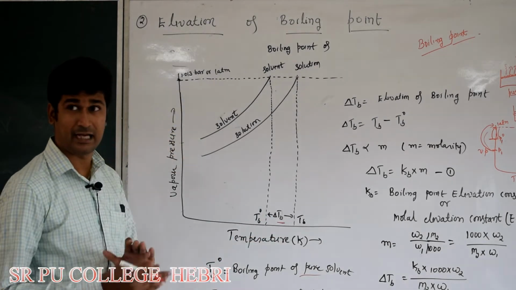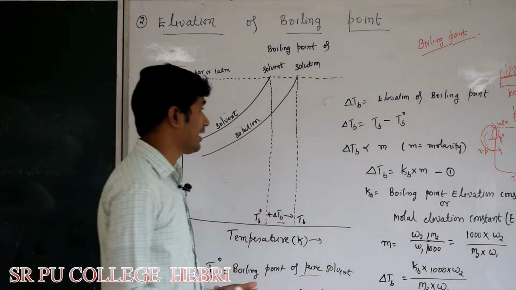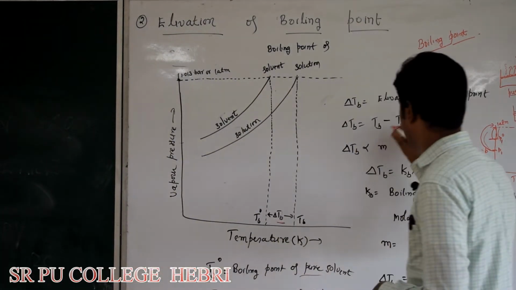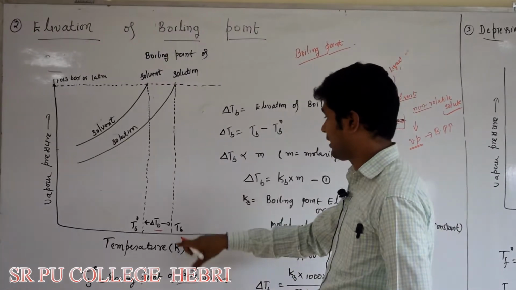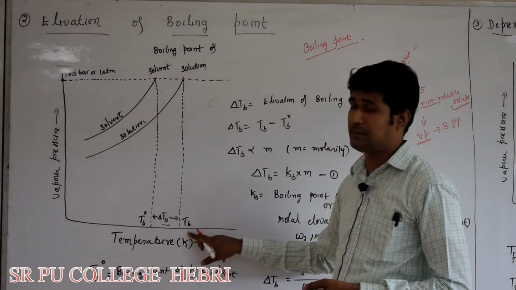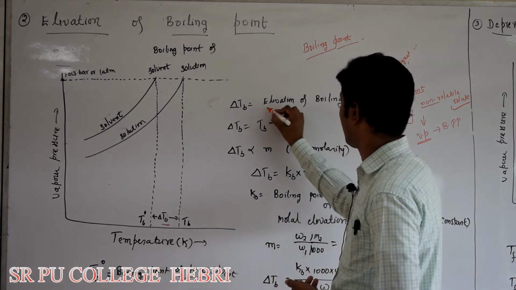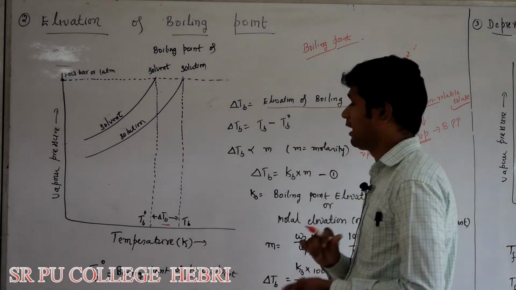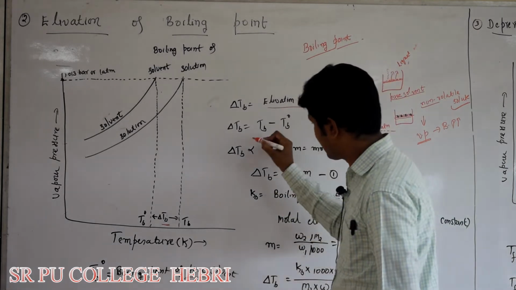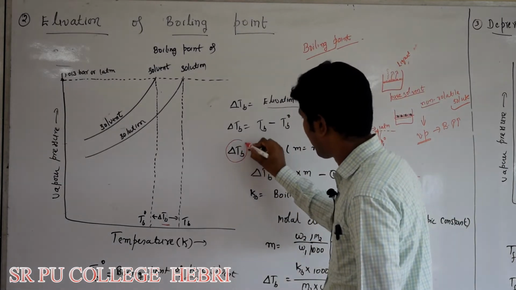So how to calculate delta TB? That's the difference. Delta means difference. So delta TB is equal to TB minus TB naught, because TB is larger than TB naught. The difference is known as elevation of boiling point. See, this delta TB is a colligative property.